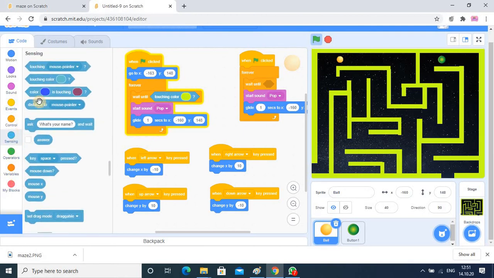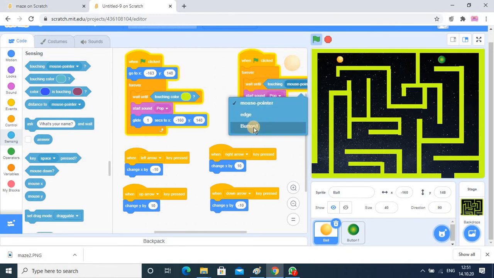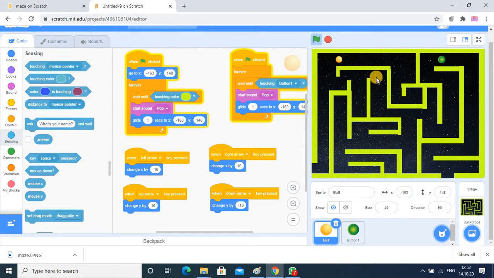In the sensing category, there is one more. So here there is a touching button 1. So once it touches, then it will create the voice and it will go back, and it will go through gliding. Game is now started.